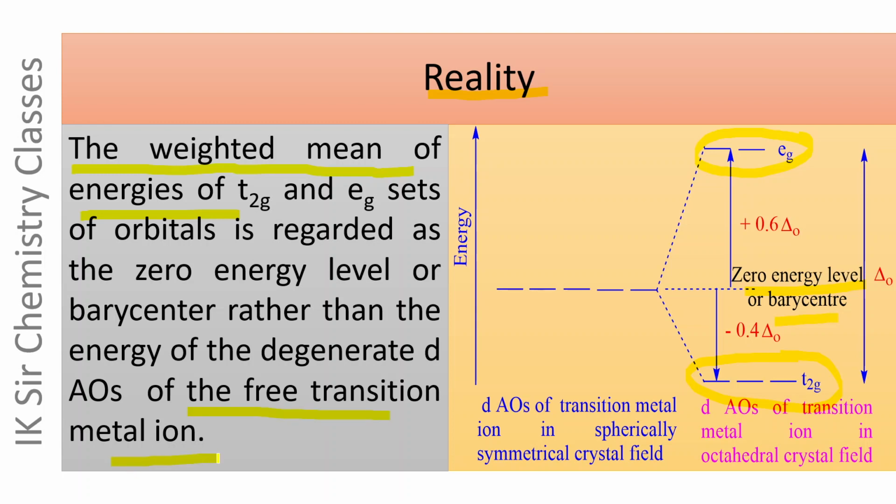The energy of d atomic orbitals of the free transition metal ion is not regarded as the zero energy level. Instead, the weighted mean of T2g and Eg set of orbitals is regarded as zero energy level, and it is d atomic orbitals of transition metal ion in a spherically symmetrical crystal field, while these are d atomic orbitals of the transition metal ion in octahedral crystal field.